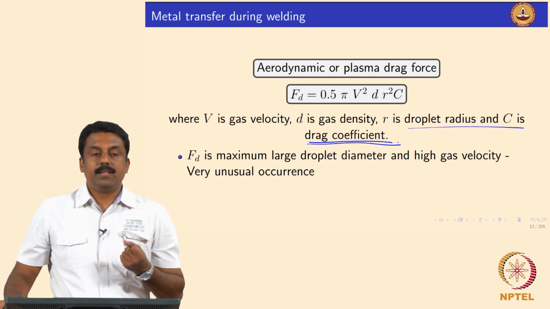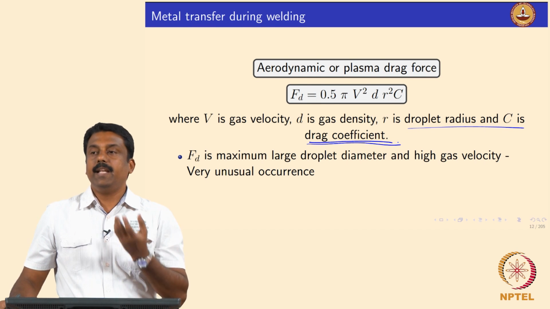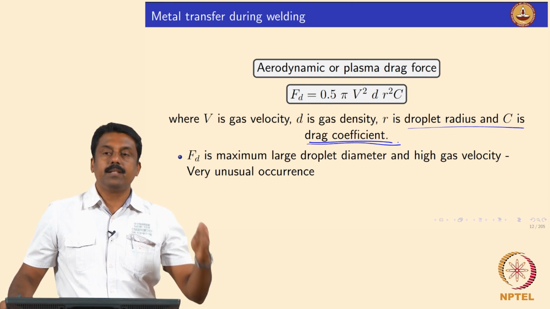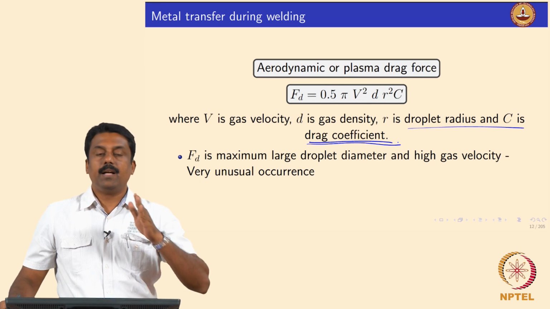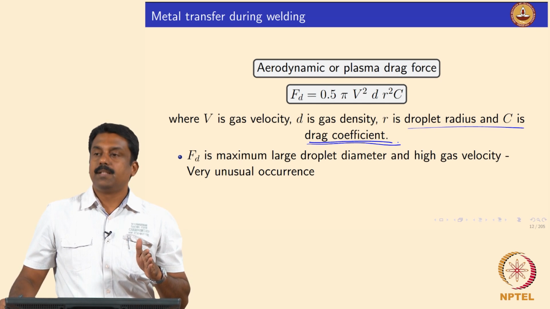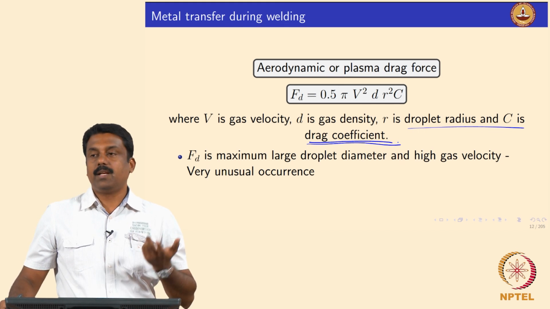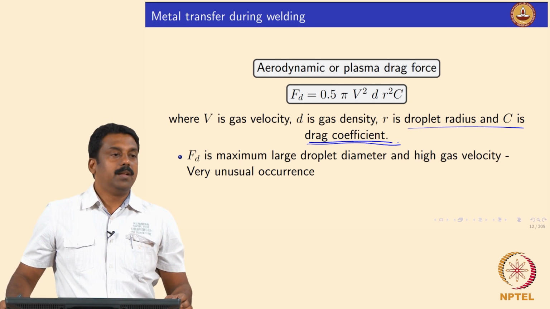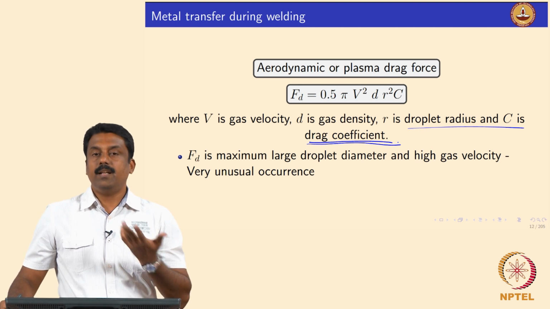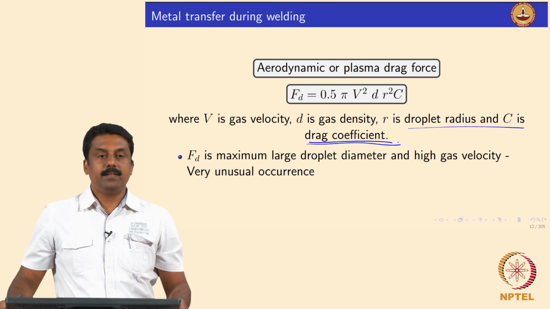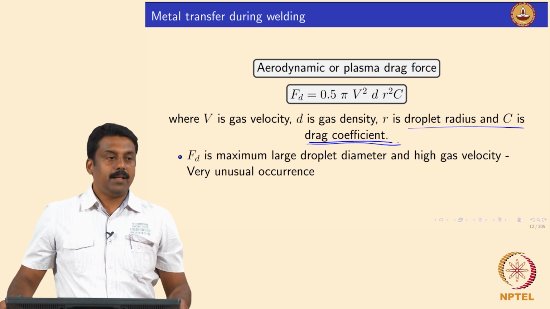So, in that case the shielding gas can also influence your droplet detachment. For example, for the same current and same material chemistry, if you change the shielding gas, your plasma jet velocity can also change. If that is the case, then FD can also influence the droplet detachment, right? It's clear? Yes or no?